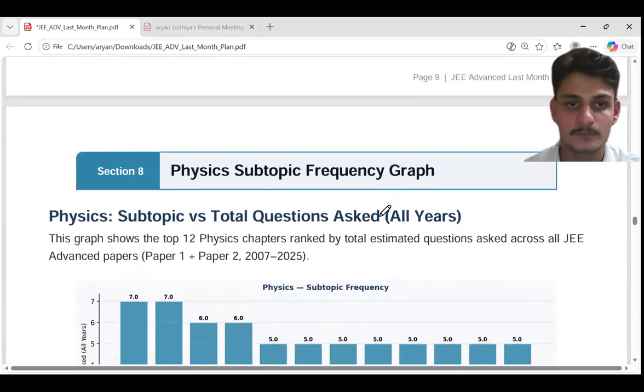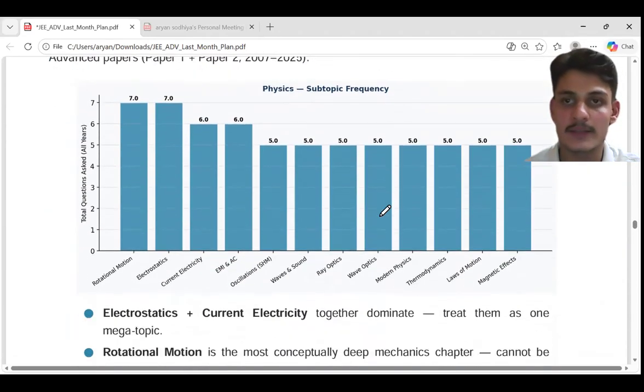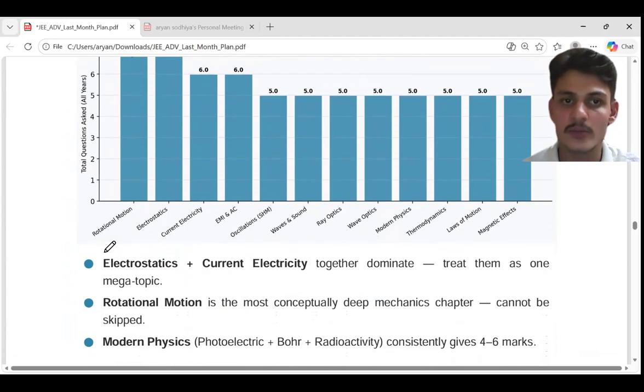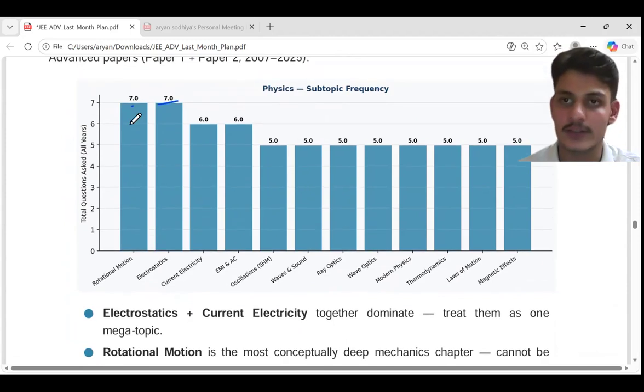So you can see subject wise division here also. Okay, so for rotational motion, 7 questions can be there. On average, 7 questions have been there in the previous year papers. So you can expect 7 to 8 questions from electrostatics also. So this is the physics distribution of the topics and the questions. Okay, so this is the topic, rotational motion of physics, and these are the number of questions that can be asked in a single exam.